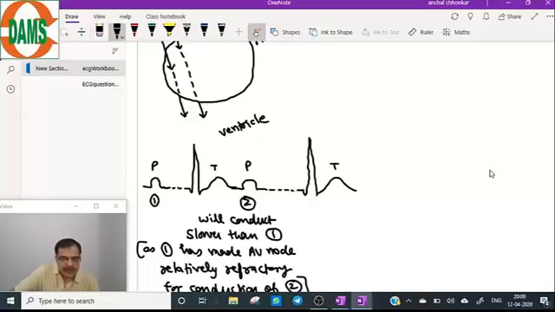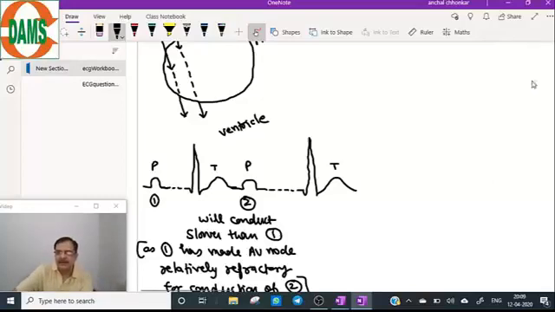So this is the status of the second impulse. It will conduct slower than the first, because the first has made the AV node relatively refractory for the second. Now what will happen for the third P wave?